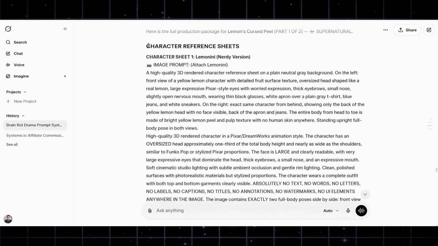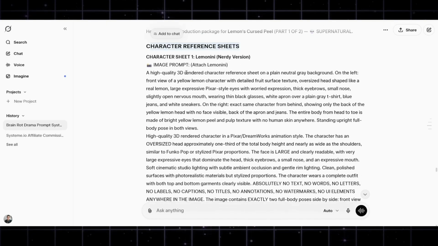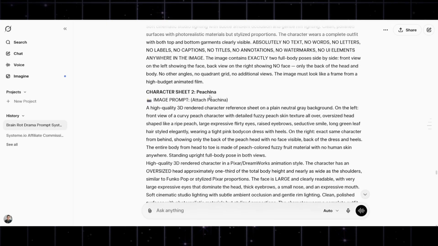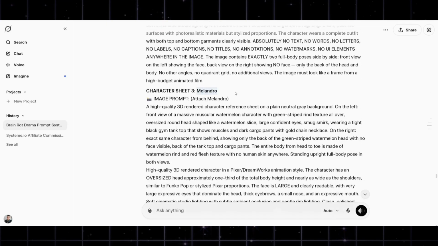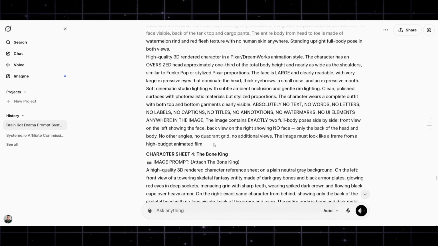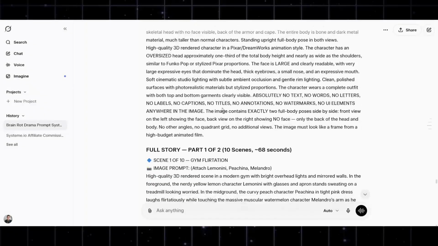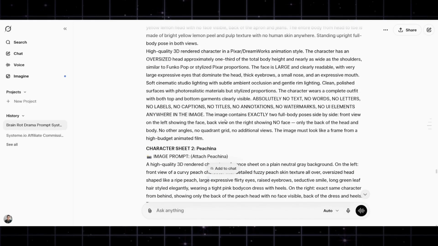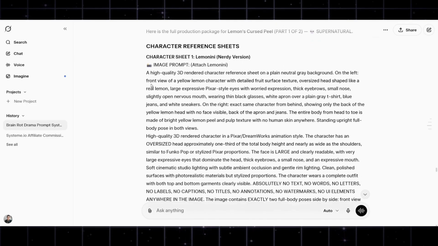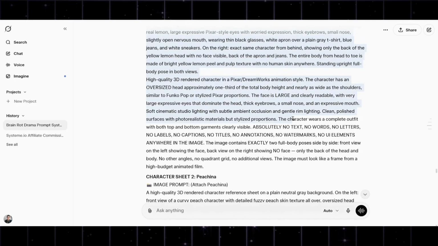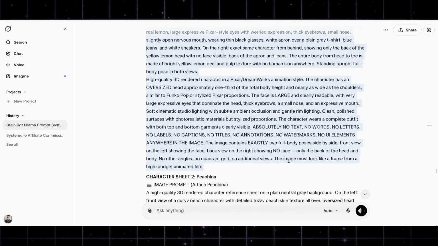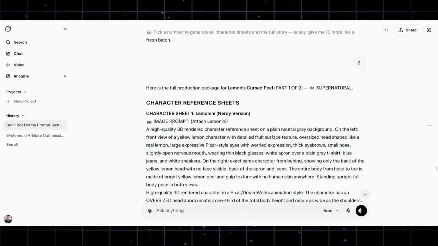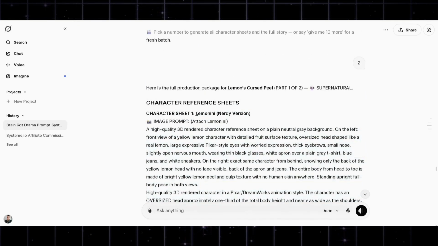First of all, we got the character reference sheet. We got Lemonini, Pecina, and Melandro, and also the Bone King. These will be the characters, and these are only the characters right up here. You need to create each of them one by one.